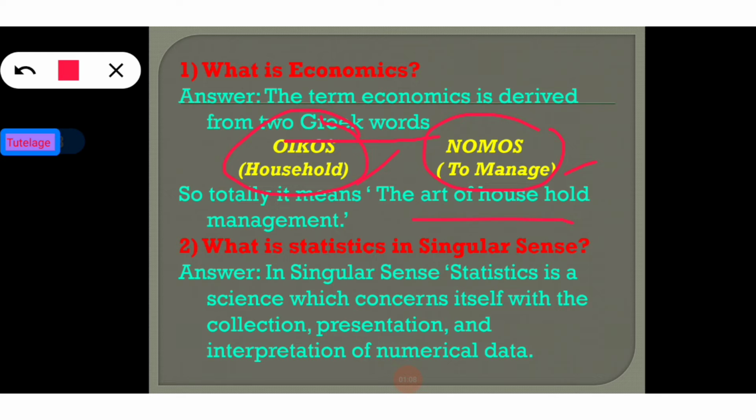Now going to the second question: what is statistics in the singular sense? There are two senses, the plural sense and the singular sense, but here we only describe statistics in the singular sense. In the singular sense, statistics is a science which concerns itself with the collection, presentation and interpretation of numerical and quantitative data. I think this is clear. So now move on to the next question.